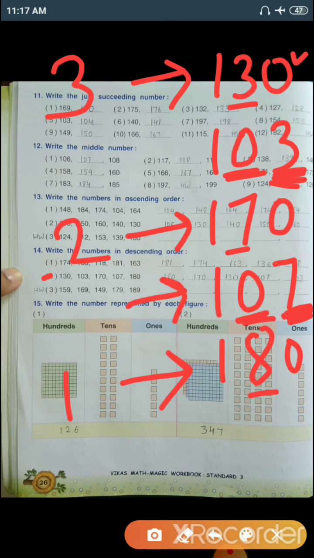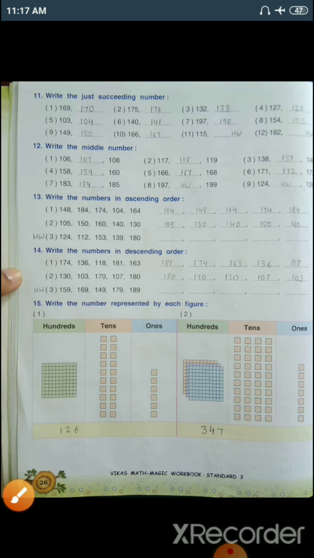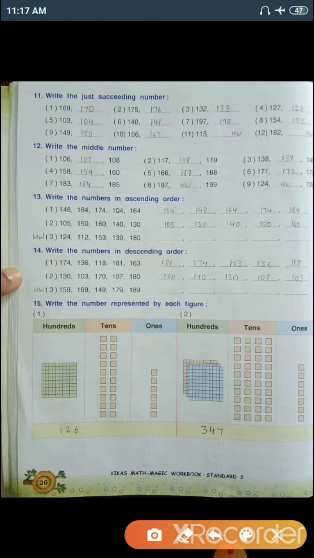So we'll put the next rank to this number, and the very smallest number is 103. So again with the help of place value we solve this sum. Now the number 3 you need to solve by yourself.